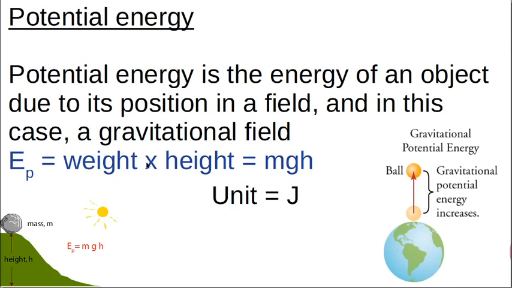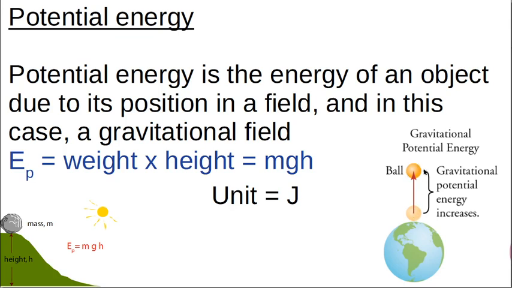So to think about the gravitational field, here's the Earth. The Earth is full of particles, it has a large mass, and according to Newton's law of universal gravitation, when the ball is just above the surface of the Earth, it's got a small amount of potential energy, because gravity is going to pull it back down to the Earth.